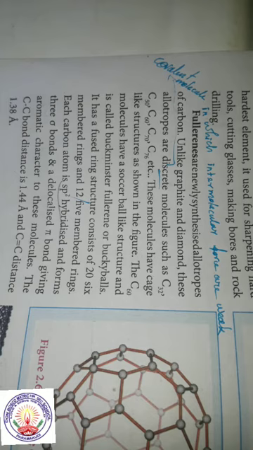The last allotrope is graphene. This is a single planar sheet. It is a plain sheet and its hybridization is sp2, and it is densely packed in a honeycomb crystal lattice.